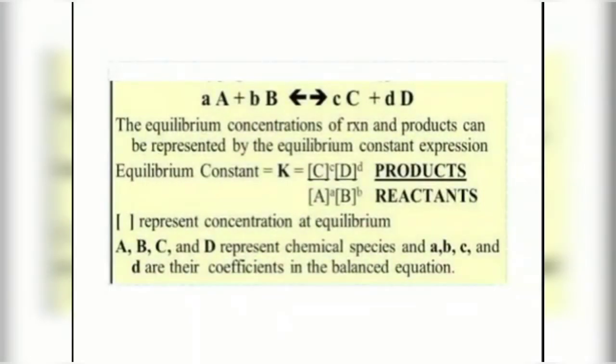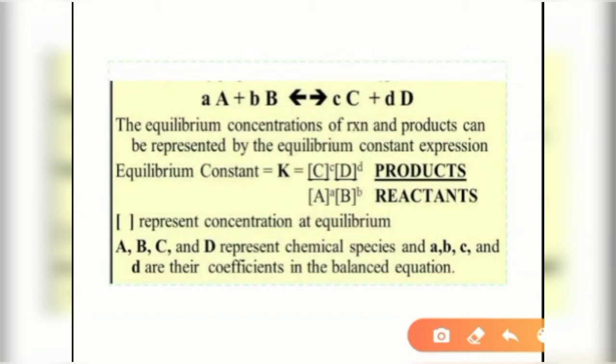Okay, now we come to the derivation. Now we suppose a hypothetical equation: capital A and capital B are reactants because they are written on the left hand side, and there are two-sided arrows. Then we have small c, capital C plus small d, capital D.